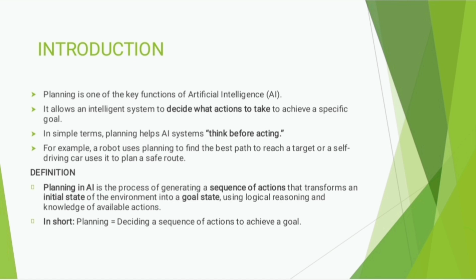For example, a robot plans the sequence of movements needed to reach a destination without hitting obstacles. A game-playing AI plans the best move to defeat its opponent. Another example is a self-driving car that plans its route and adjusts it.